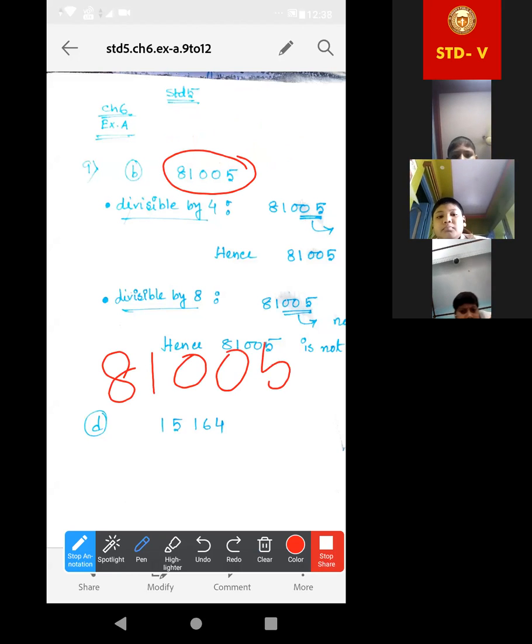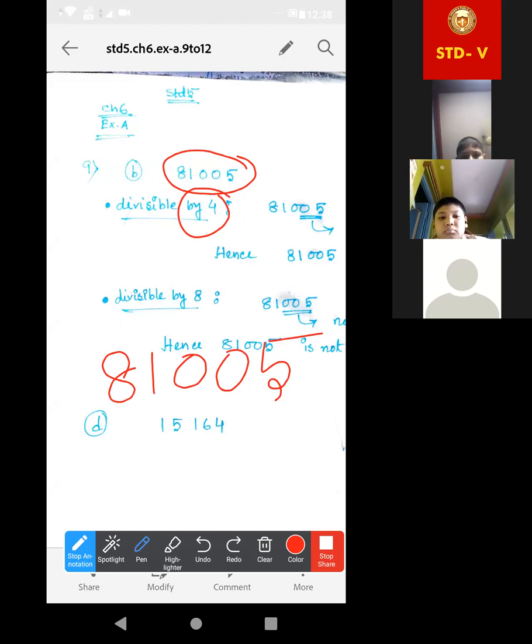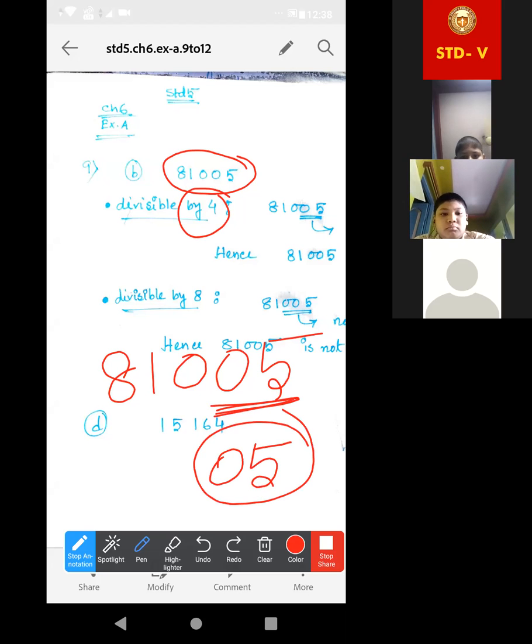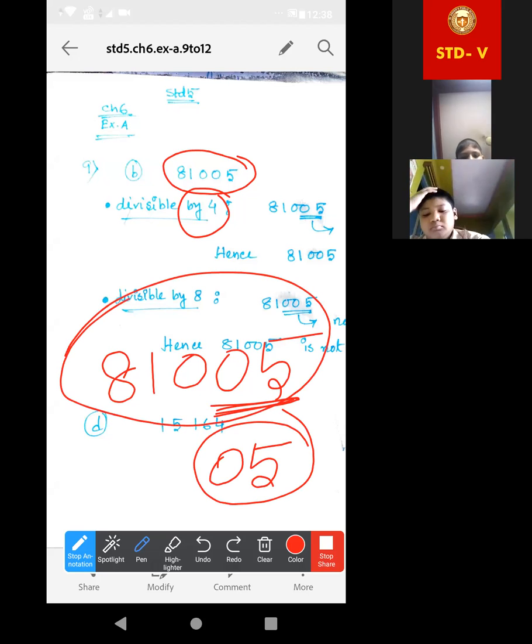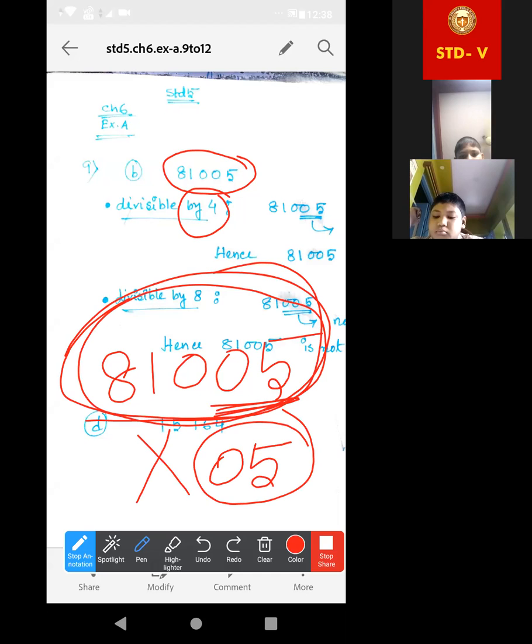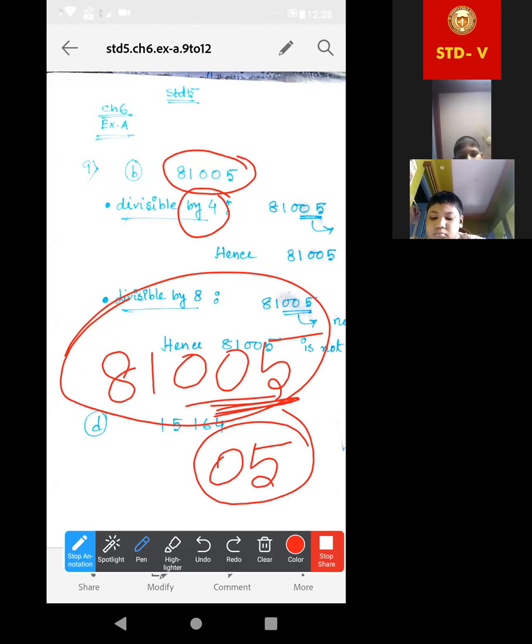81,005. Yes, you are the new student, so listen. Rules of divisibility by 4. By 4 means just look at the last 2 digits. It is 05, and check whether this number is divisible by 4 or not. If yes, then the total number is also divisible by 4. If no, then the original number, or the given number, is not divisible by 4. And the same thing for 8 also. But in case of 8, we are taking the last 3 digits. In case of 4, last 2 digits. In case of 8, last 3 digits.